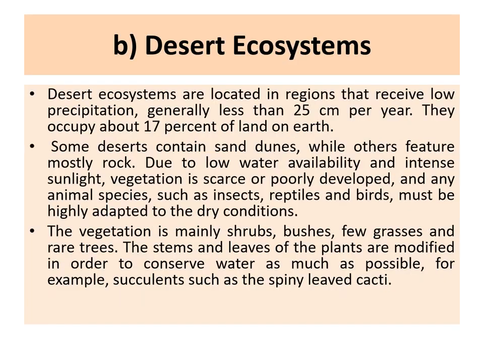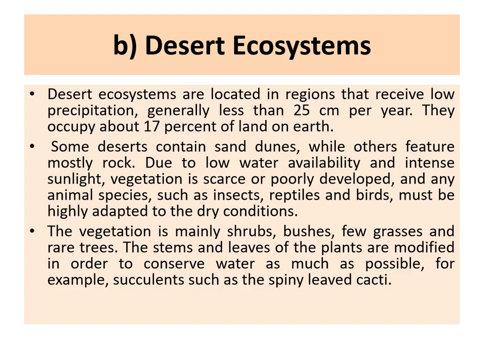The second type of ecosystem after forest ecosystems is the desert ecosystem. Deserts occupy nearly 17% of the land of the earth, and a desert is any region which receives less than 25 centimeters of rainfall per year. Some deserts contain sand dunes, while others contain rocks. And due to low water availability and intense sunlight, the vegetation is also very sparse and poorly developed.